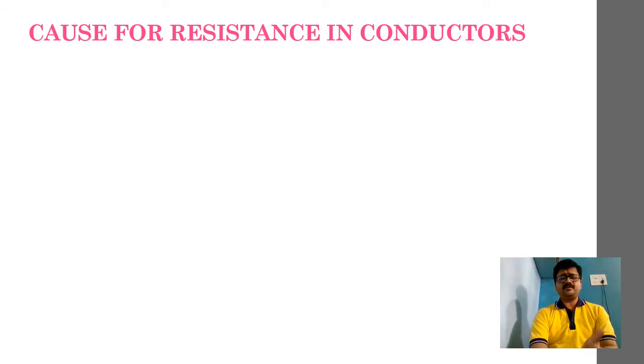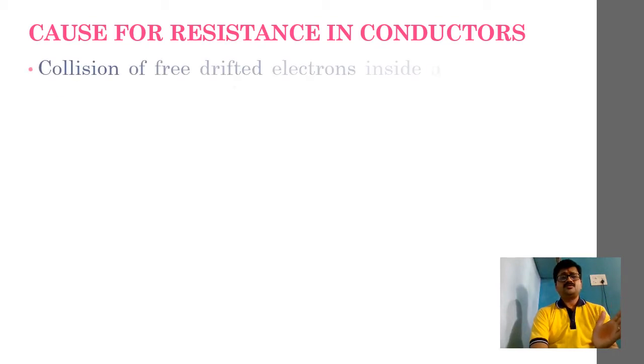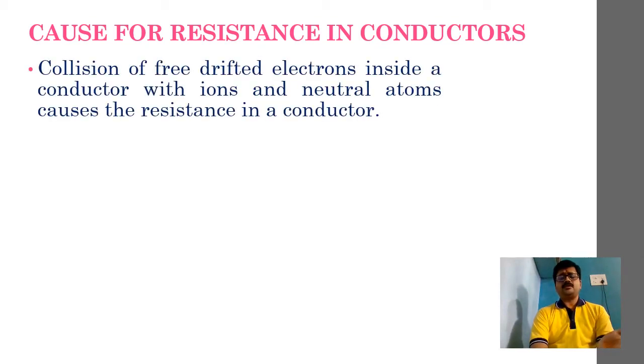Now these drifted electrons eventually collide with neighboring electrons as well as neighboring neutral atoms, and they will also collide with the ions or ionic core, right? So if you recall that concept, we can understand that collision of free drifted electrons inside a conductor with ions and neutral atoms causes the resistance in a conductor.